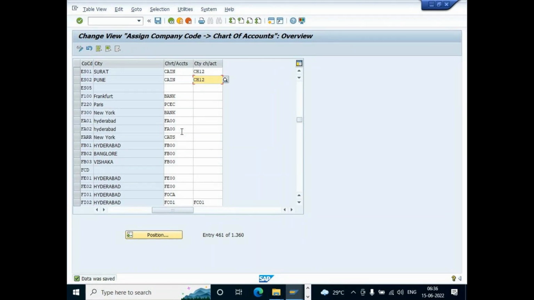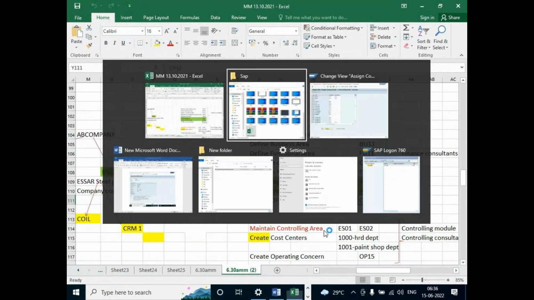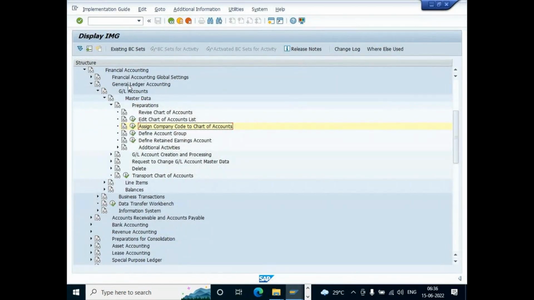In defining the plant also, just a minute, sir. Once we do that, we will do it also. We are defining the plant.